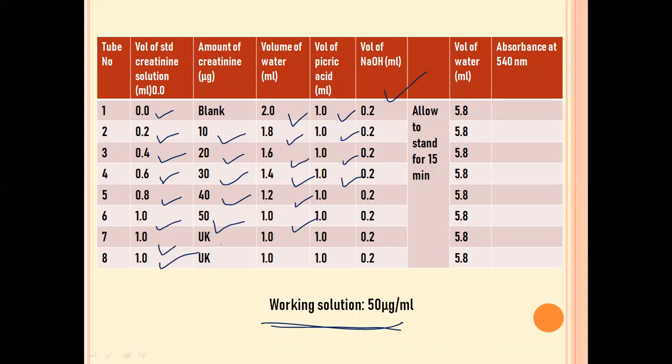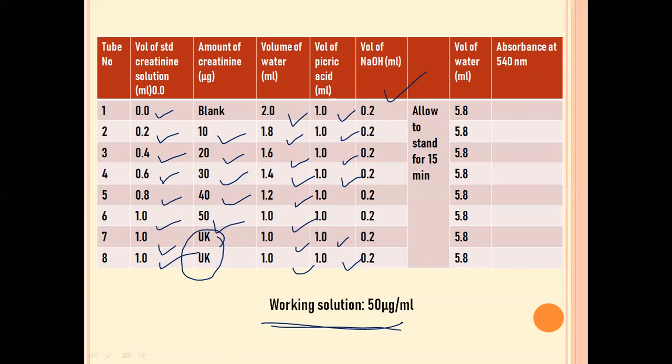We don't know the concentration here, so we are just taking it as unknown, and all the other reagents are added to the unknown solution too, so that the creatinine present in it also reacts with picric acid in the alkaline medium to give the complex.